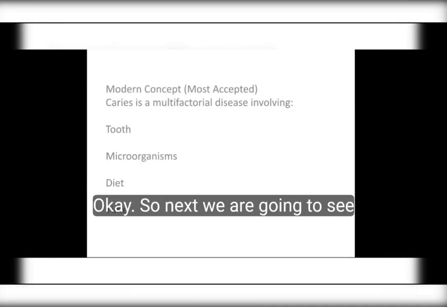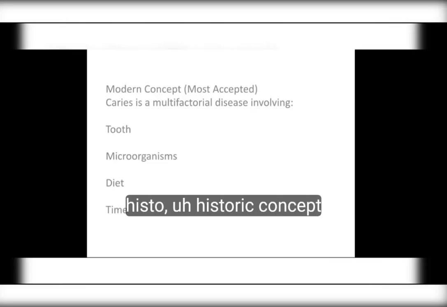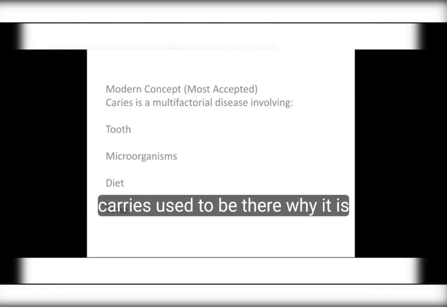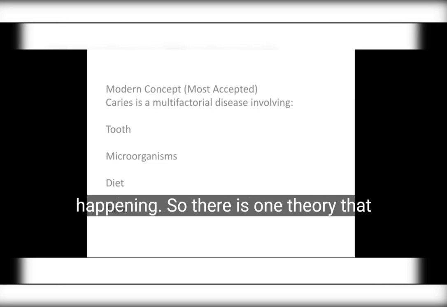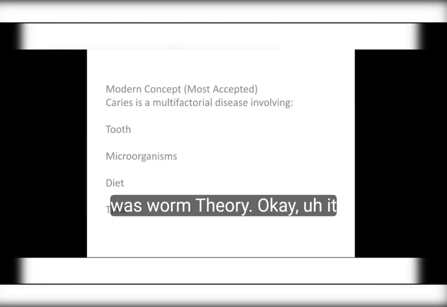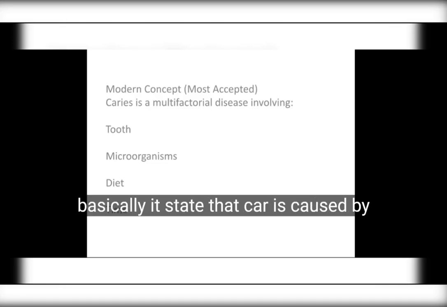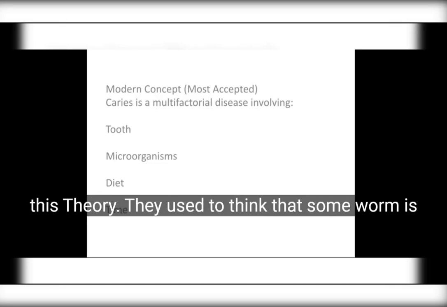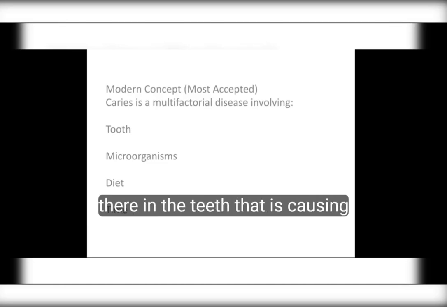Okay, so next we are going to see the historic concepts, like what the early people used to think, how dental caries used to occur, why it is happening. So there is one theory that was the worm theory. It basically states that caries is caused by a tooth worm. In this theory they used to think that some worm is there in the teeth that is causing the dental caries.